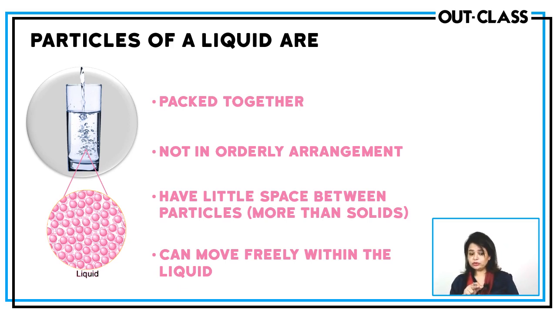Now as I told you, the main difference between the arrangement of solids and liquids is that in liquids the particles are disorderly arranged, whereas in solids the particles are orderly arranged with stronger forces of attraction. Now liquids don't have a fixed shape. Why? Because the forces of attraction are weaker and the particles can move in groups and clusters from one place to another. So they can attain the shape of any container they are poured in.